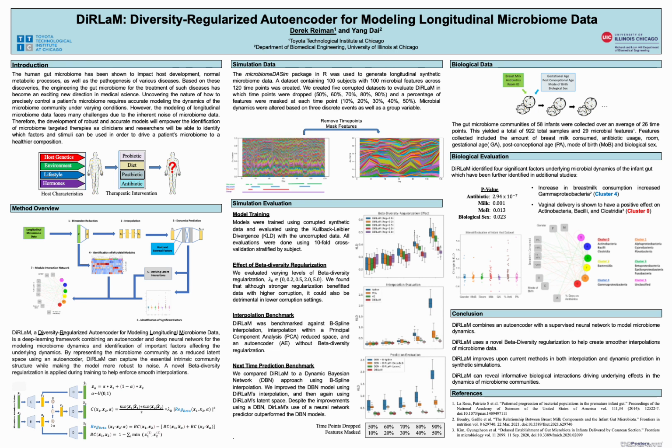During training, interpolation between two samples is performed using a random mixing coefficient, and a novel beta diversity regularization is applied to encourage that the total distance between the two microbial community inputs is equal to the sum of the distances between the interpolated microbiome community and each input, essentially causing the interpolation to happen in the shortest possible path with respect to how we characterize distance in the microbiome data.